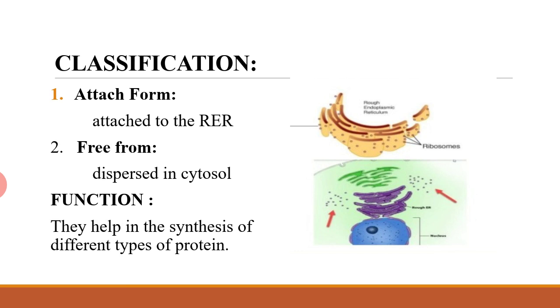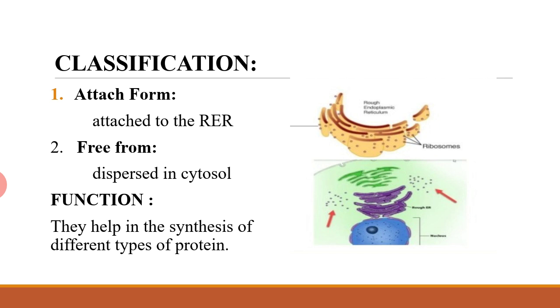Classification of ribosome. Ribosomes are classified into two major forms, attached form and free form. Ribosomes which are attached to rough endoplasmic reticulum appear as tiny granules. The proteins assembled in these ribosomes are either transported to the outside of the cell or included in the cell membrane. As you can see in the diagram, ribosomes are attached to endoplasmic reticulum.